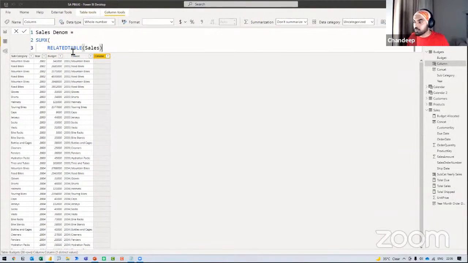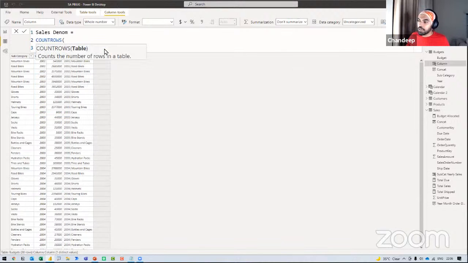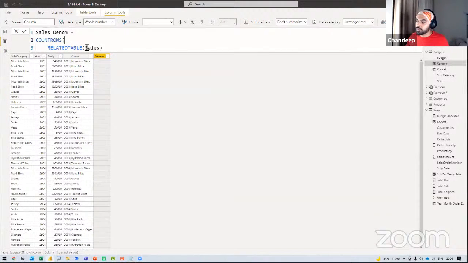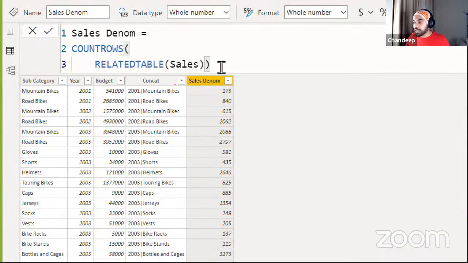I don't really want a table. And if you don't believe me, take a look. If I wrap the function in the COUNTROWS function, COUNTROWS asks you for a table: for which table do you want to count the rows? I want to count the rows for this related table, close the bracket and press enter. If you remember correctly, the filter that we applied for 2001 and mountain bikes gave us 173 filtered rows. That means it's actually looking at the set of filtered data for that respective filter.